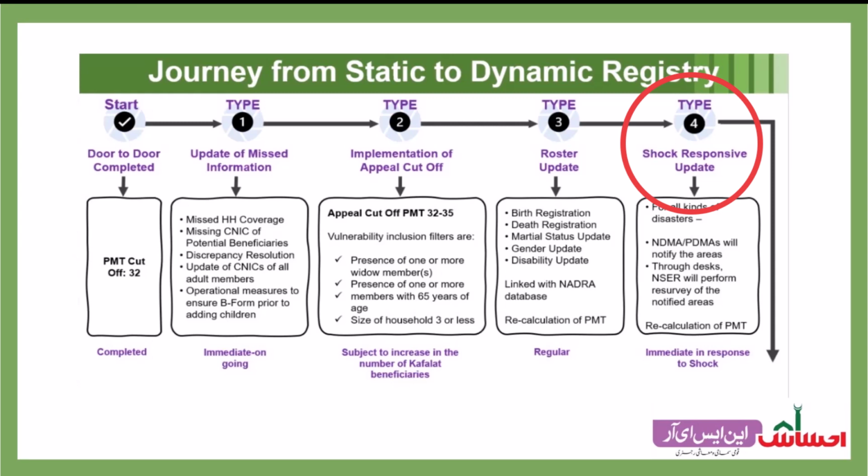The new PMT score is calculated based on the revised survey, and eligibility is determined on the basis of the new score. For instance, this exercise was recently undertaken in Tirah, where IDPs returned after 12 years. And I personally visited Tirah to kick off this activity, updating the particulars of families in the National Socio-economic Registry.